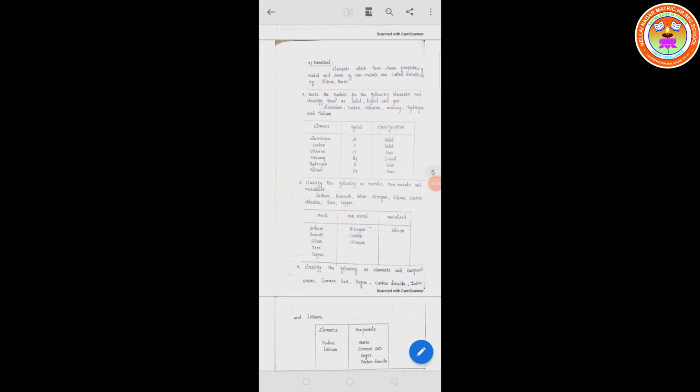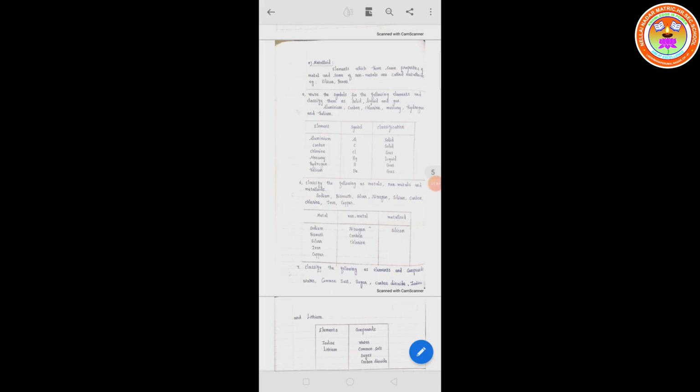First element, aluminium. What is the aluminium symbol? First two letters, Al. Aluminium is a solid metal. Carbon. What is the symbol for carbon? C. Carbon is also a solid. Third element, chlorine. What is the symbol for chlorine? First letter C and third letter l, small l, Cl. So chlorine is a gas. Chlorine is a non-metal, a gas.